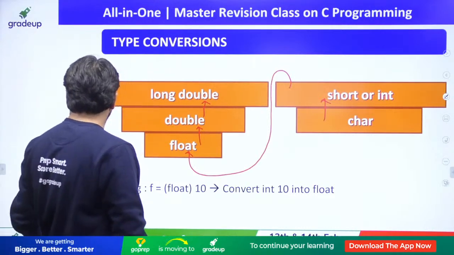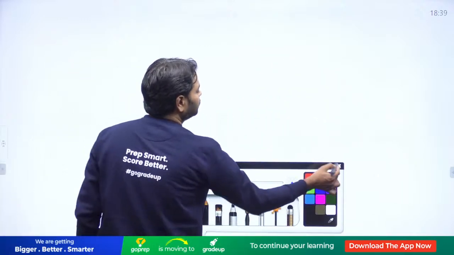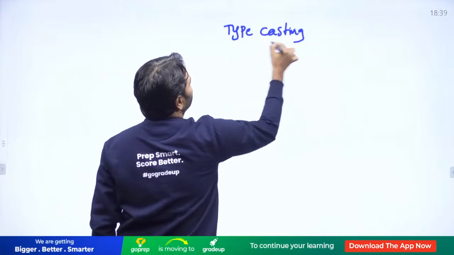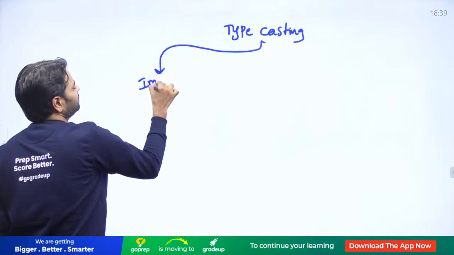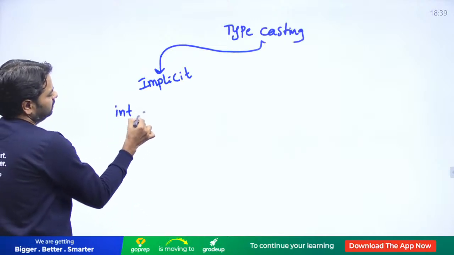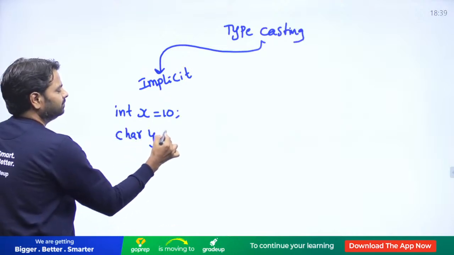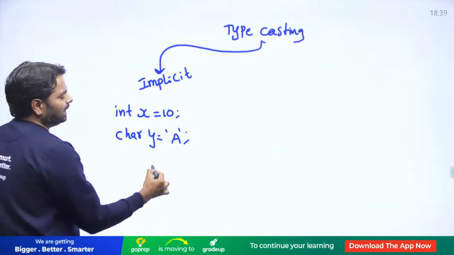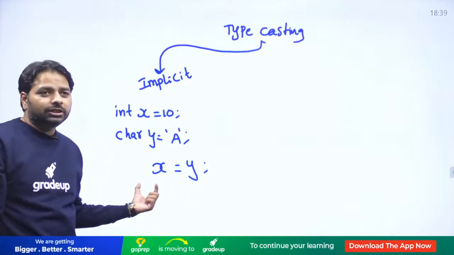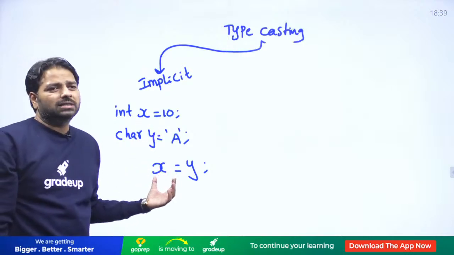We have two kinds of typecasting. Let me write that too. Basic typecasting I am revising here. One is implicit. It is supported by the compiler when you have two variables, let's say integer and character. So when you write x is equal to y, the data in y is upgraded to integer, because y is 1 byte and integer x can be 2 or 4 bytes, depending on your system.